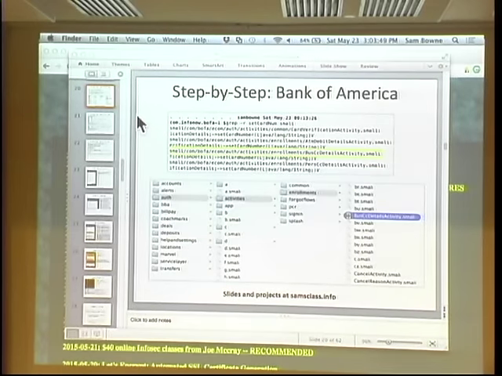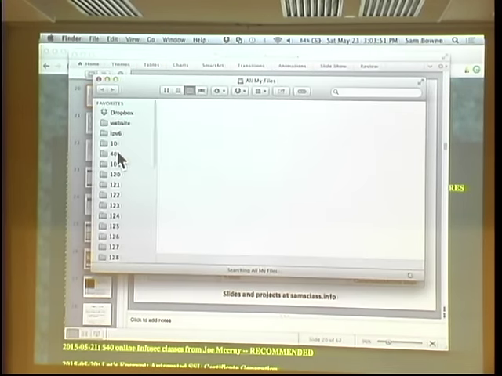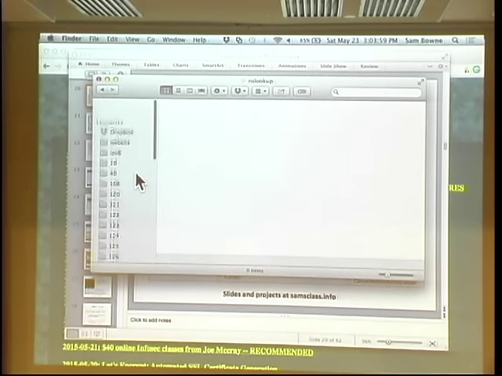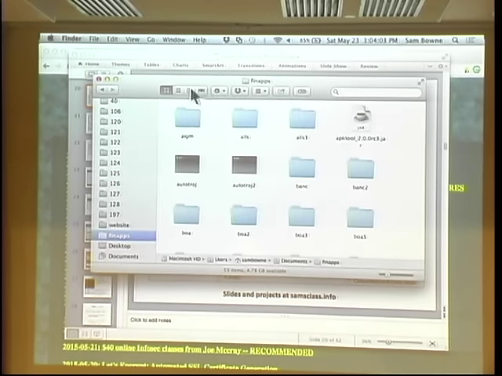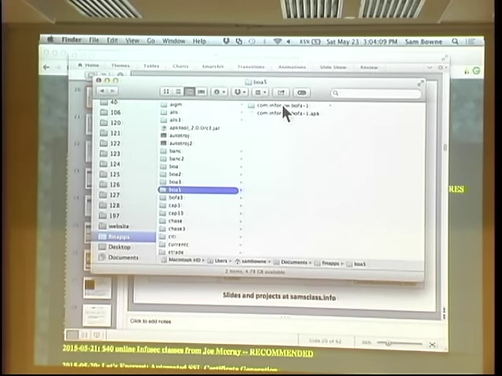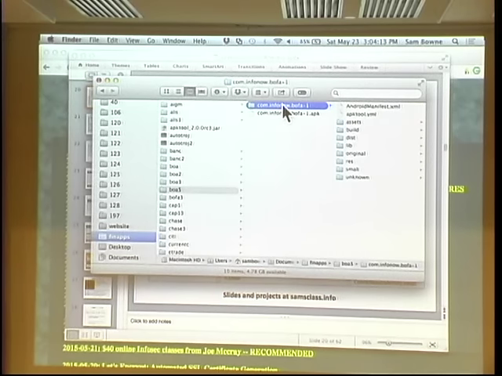So I have done this, of course, and I've redone it all over the last 24 hours to check for updates, so it's gotten pretty fast. FinApps is the folder where I put all these things, because originally I focused on financial apps. And here's the latest one, Bank of America 5. I did this to decide whether to do it live during the talk, and it took 10 minutes in my hotel room, so I decided to only talk about this part of it rather than trying to do it live.